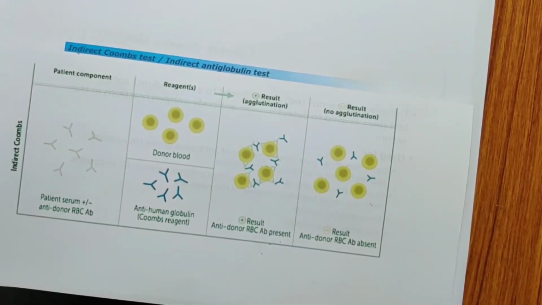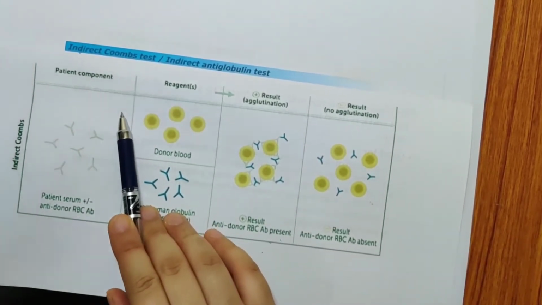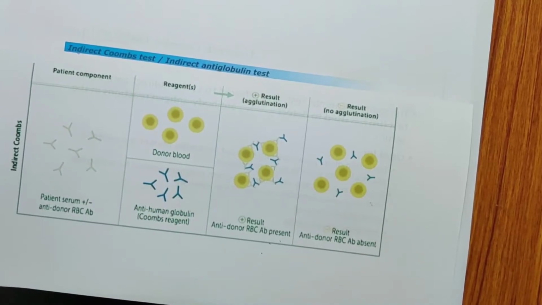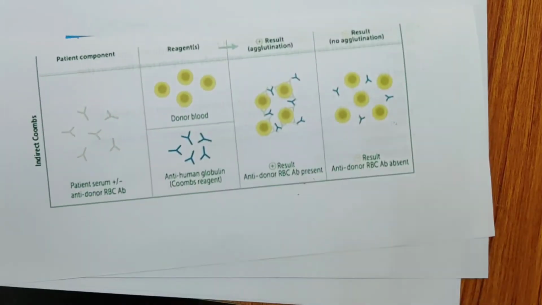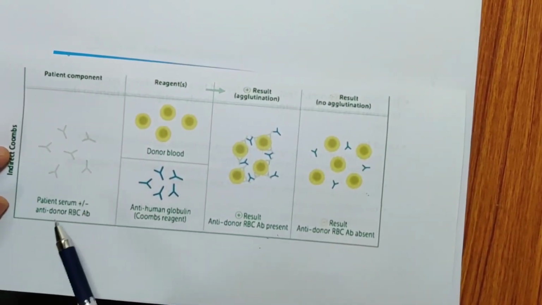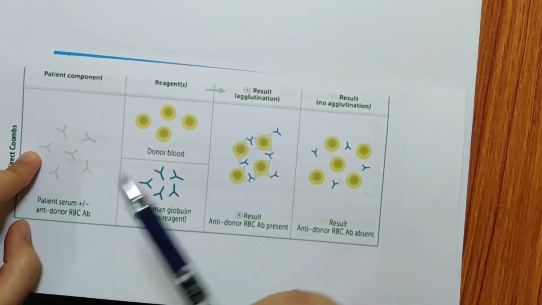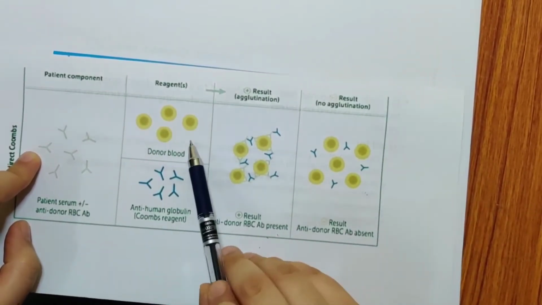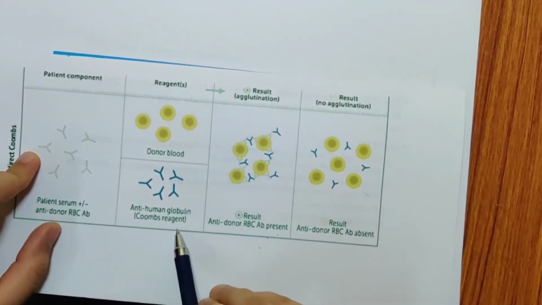Now coming to the indirect Coombs test. Here we take the patient's component. The difference between direct and indirect is that in direct we take the blood sample, and from the blood sample we remove the serum. But here we are taking the patient's serum, not the blood as such, and the serum can have antibodies. With that we add the donor blood, and after that we add the Coombs reagent.